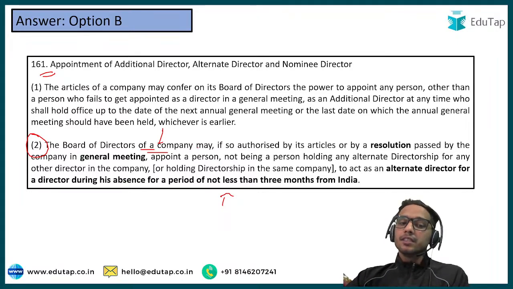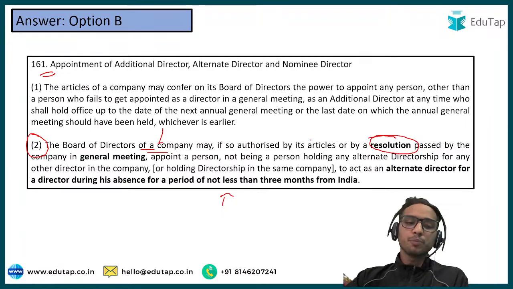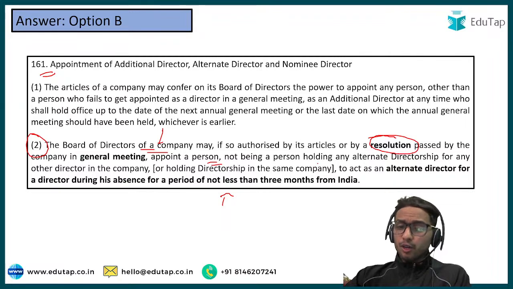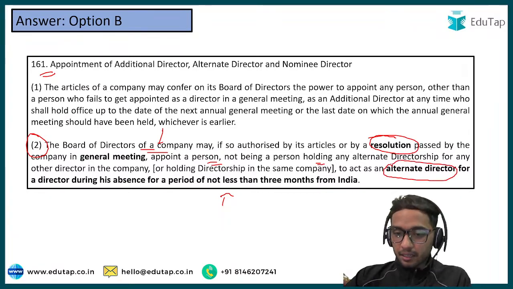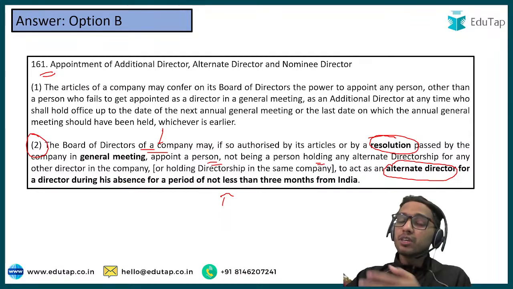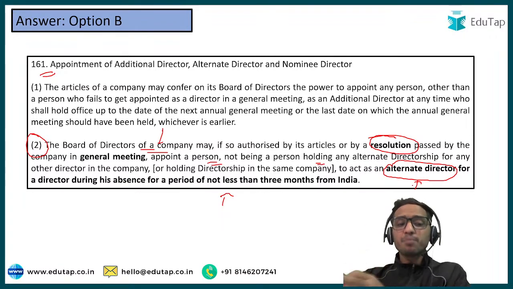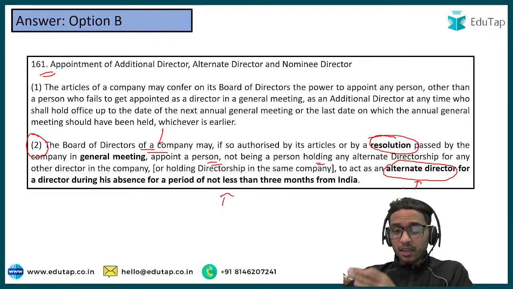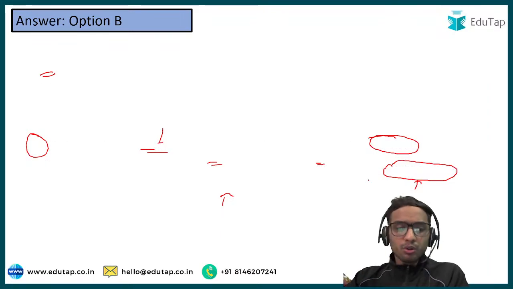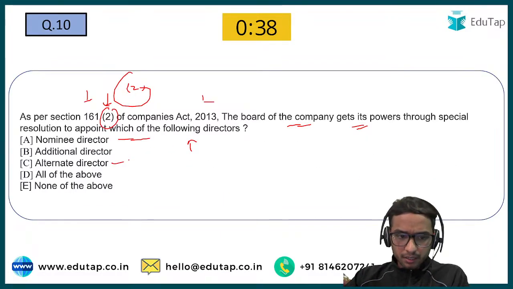It says the BOD of the company, if so authorized by the articles or by a resolution passed in the general meeting, may appoint a person not being a person holding any alternate directorship for any other company or for any other director in the company, to act as the alternate director. So with the help of a resolution in the general meeting, an alternate director can be appointed by the board of directors. Now you know the answer is alternate director, option C.